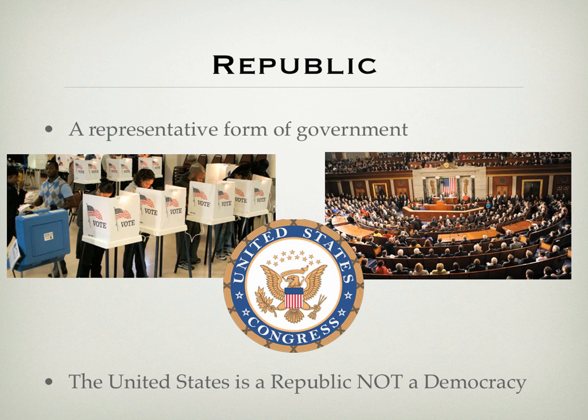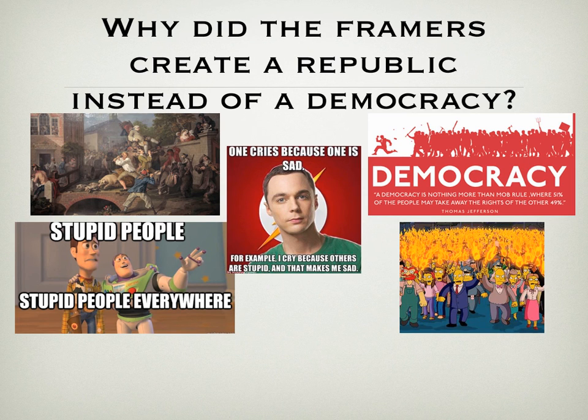And all it means, very simply, is that it is a representative form of government where people get to vote and choose people to represent them. So we have a republic. It's a very similar idea to representative democracy. So the question is raised, well, why did they create a republic instead of a democracy? And the basic idea, there's a couple answers to this.